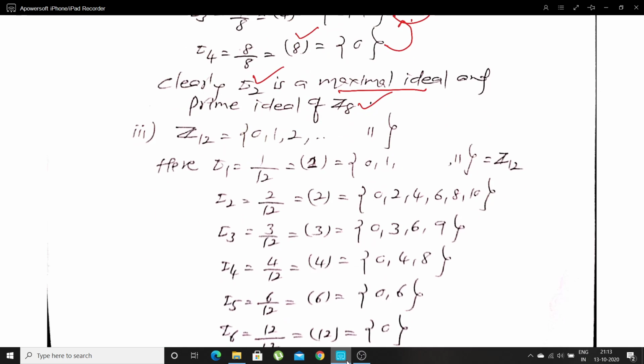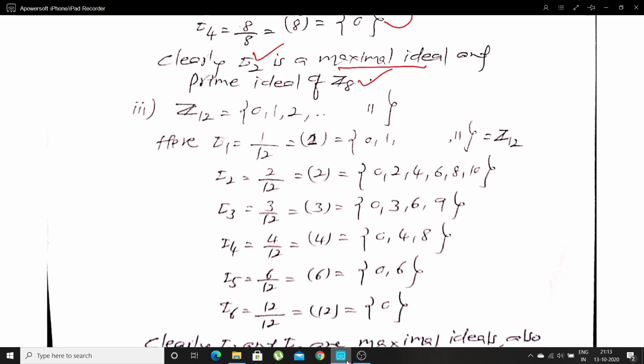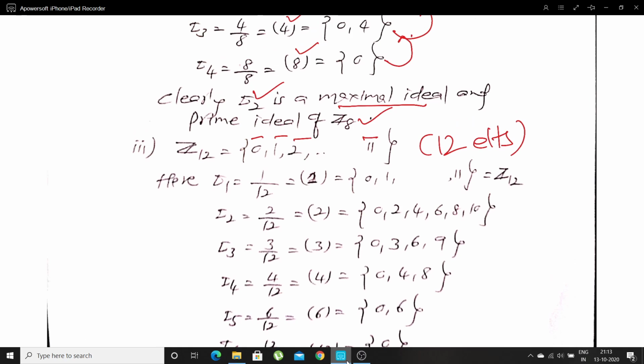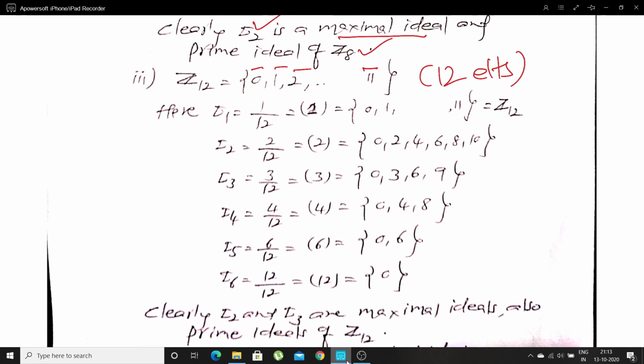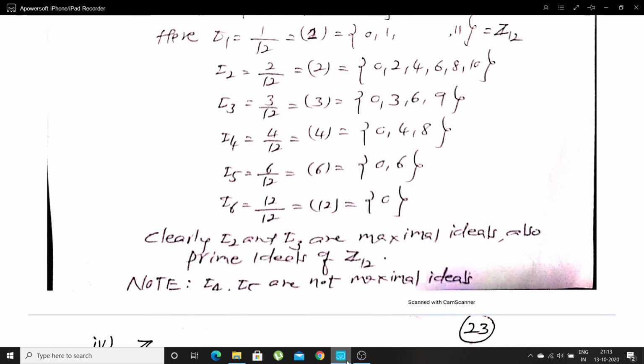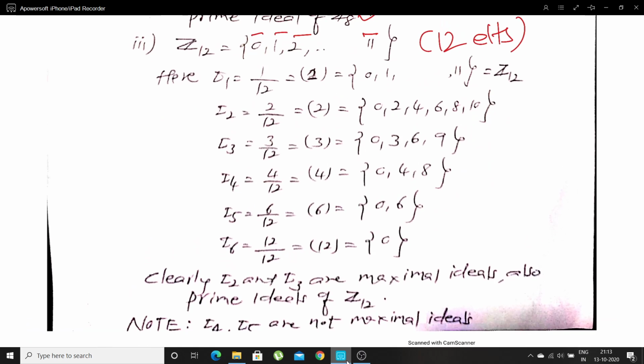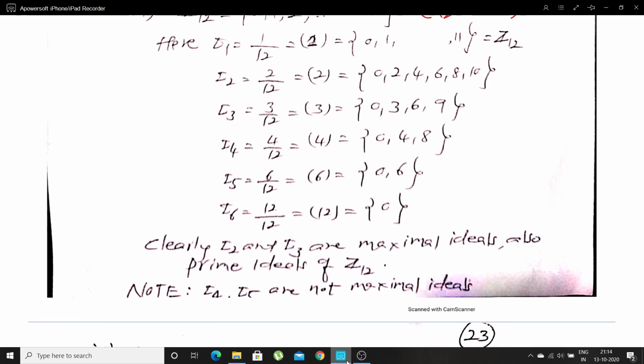Now I'll take another example, Z12, that means integer modulo 12. Here we observe 12 elements. The first element is 0 bar, 1 bar, 2 bar, 3 bar, 4 bar, and so on up to 11 bar. Whenever I indicate 0 bar, 1 bar, 2 bar, 3 bar, and so on, they are the elements of integer modulo 12.